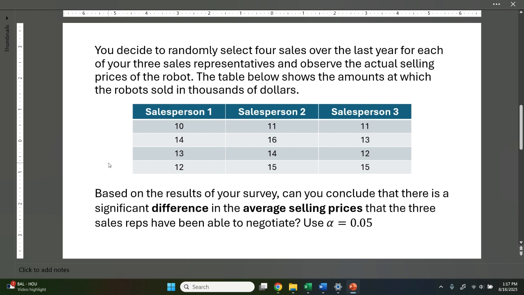And the other thing that stands out to me is that we have 3 sales reps. So not just the difference in 2 different salespersons, but 3. So once we get to 3 or more, the way we test a difference in means is with an ANOVA test. So the first thing we're going to want to do is write down the hypothesis statements.